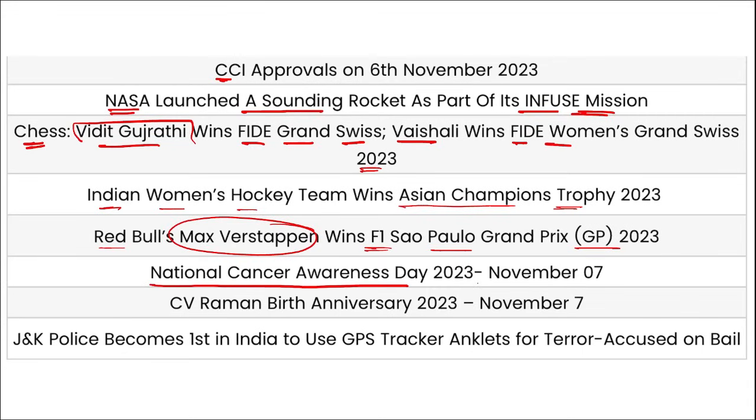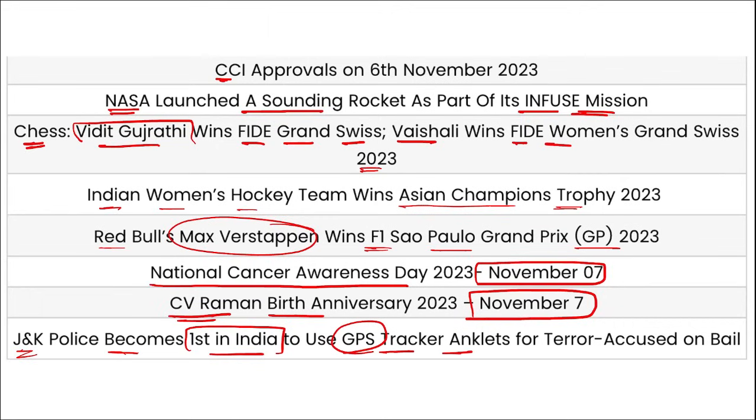National Cancer Awareness Day observed on 7th of November. CV Raman birth anniversary observed on 7th of November. And Jammu and Kashmir police became first in India to use GPS tracker anklets for terror accused on bail. So these are your important current affairs for the day, friends. Now let's move to some revision current affairs.